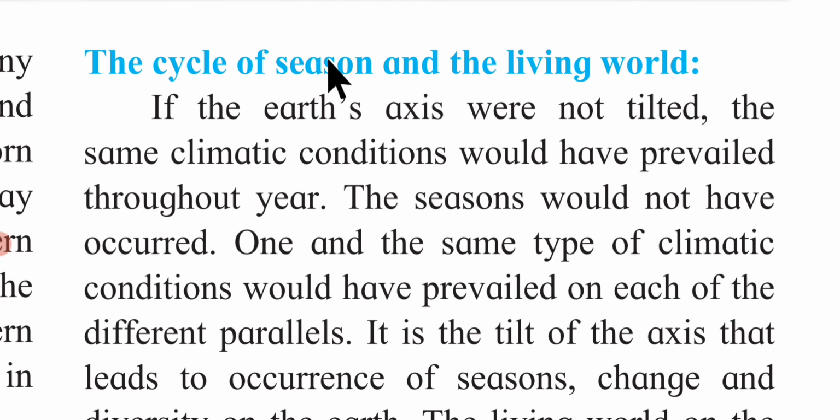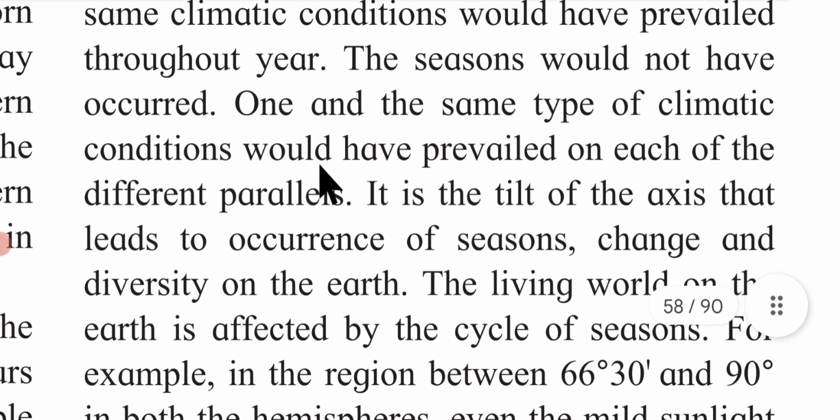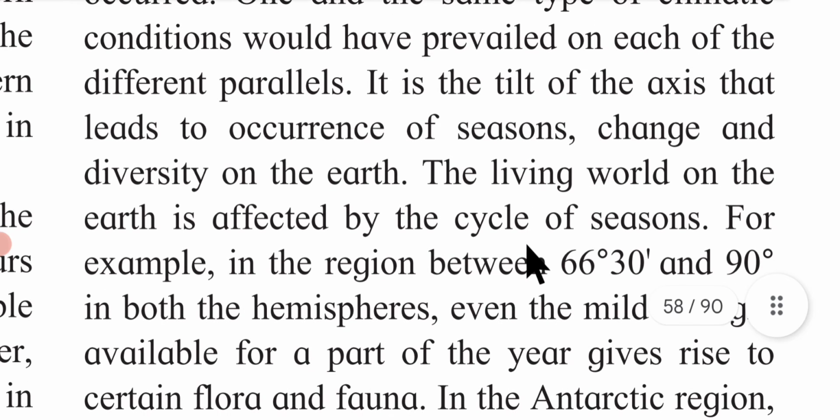The cycle of season and the living world. If the Earth's axis were not tilted, the same climatic conditions would have prevailed throughout the year. The seasons would not have occurred, and the same type of climatic conditions would have prevailed on each of the different parallels. It is the tilt of the axis that leads to occurrence of seasons, change and diversity on the earth.